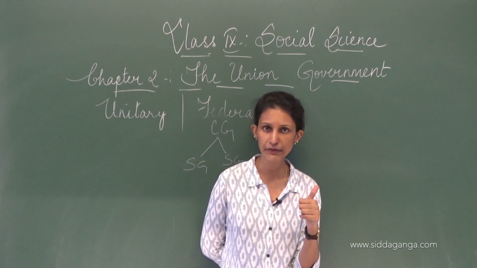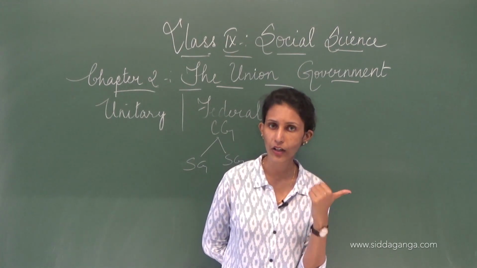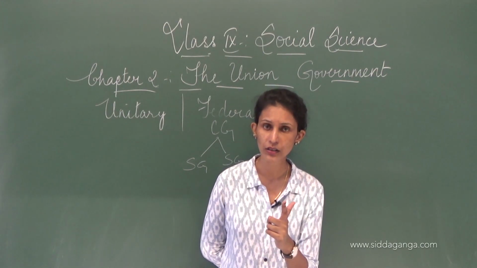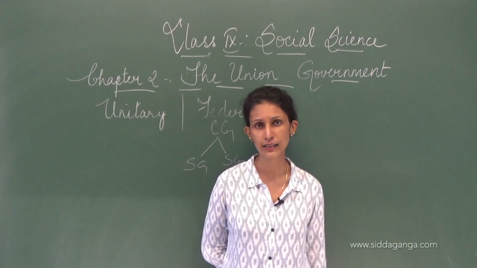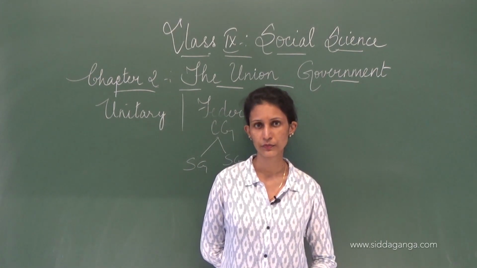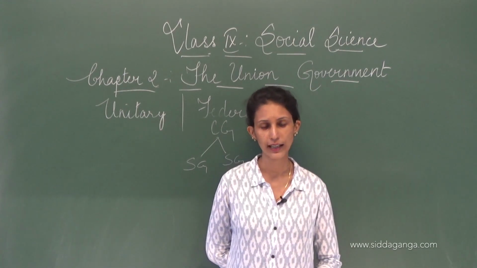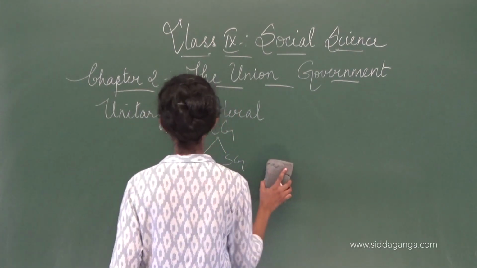So legislature is where people make laws. Executive is where people implement those laws, okay, executing those laws. Judiciary is the courts. If anything goes wrong with these, the courts take over and handle the situation. So today we will study the union legislature.